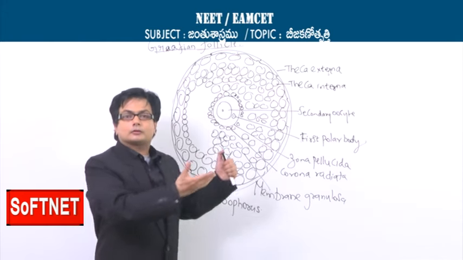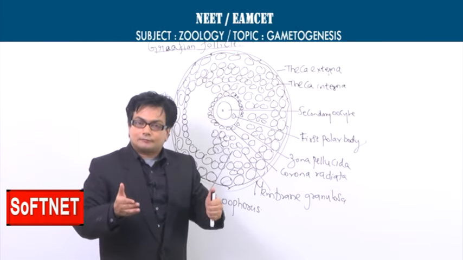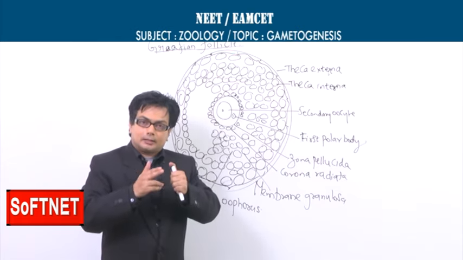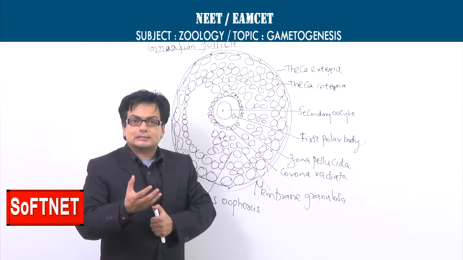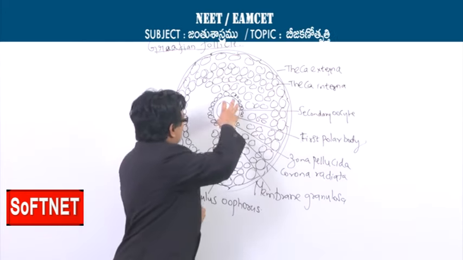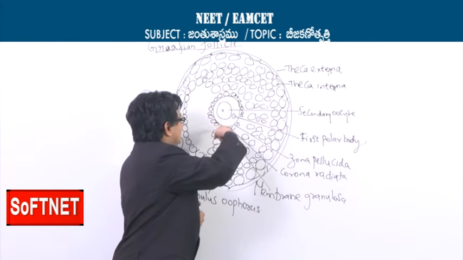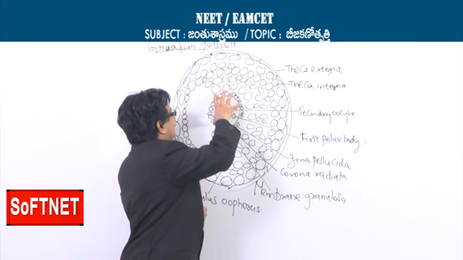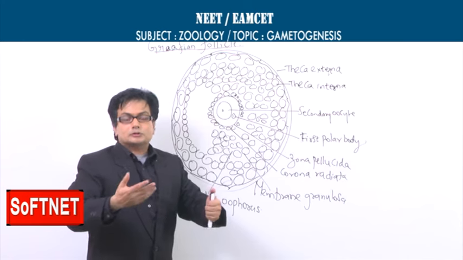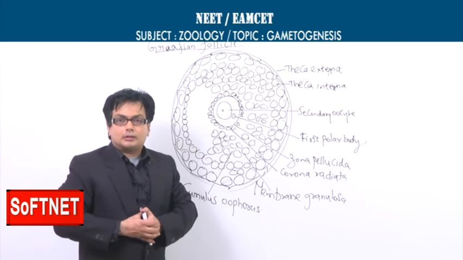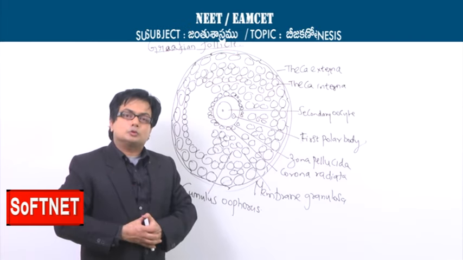Once LH acts on the Graafian follicle, it results in the breakdown or rupture of the follicle, and as a result, the central body, the secondary oocyte, the first polar body, the zona pellucida and the entire corona radiata are released from the Graafian follicle, and the release of the secondary oocyte from the ovary due to rupture of the Graafian follicle is called ovulation.